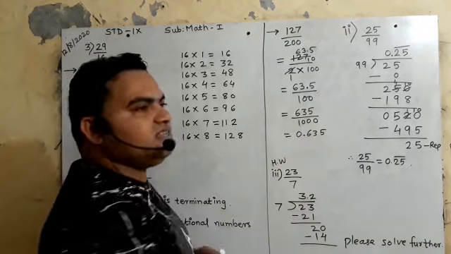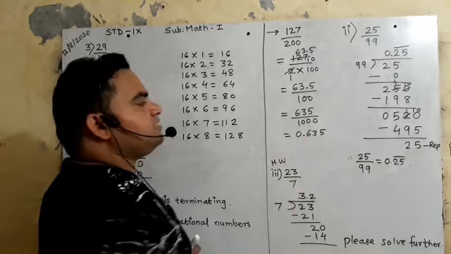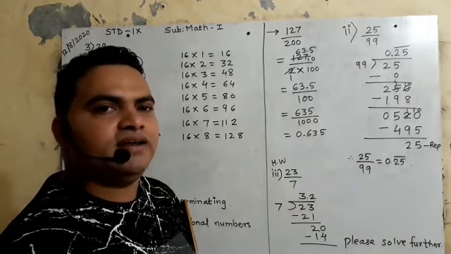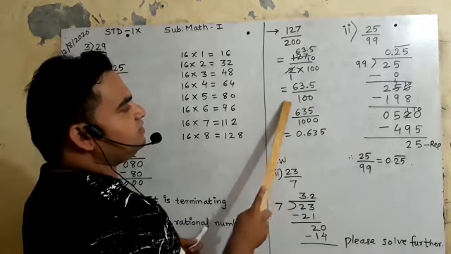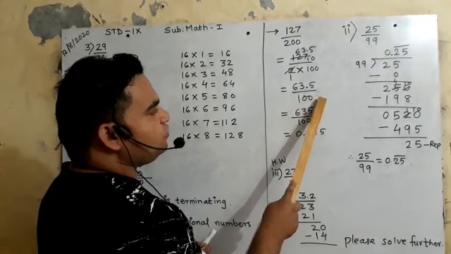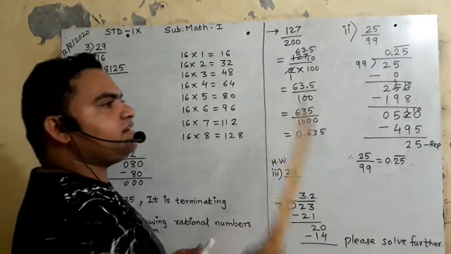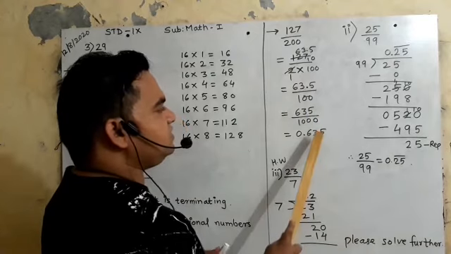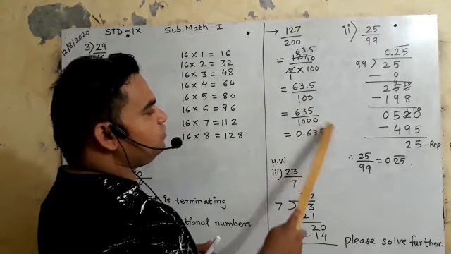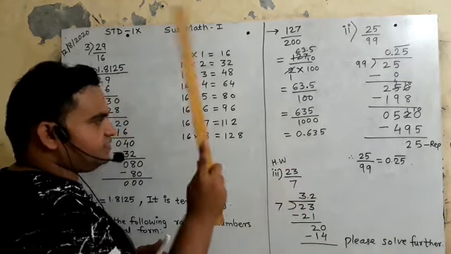1000 has how many zeros? 3. So 1, 2, 3 zeros. The decimal point will come after 3 digits. Is it clear? I hope you understood this. 63.5, ये पॉइंट आपने हटाया इसलिए 0 नीचे बढ़ गया, डिनोमिनेटर में 0 बढ़ गया, it means you had multiplied the denominator by 10. Okay, 10 has 1 zero, so now this is 1000 and this 1000 has 3 zeros, so the decimal point will come from here. यहां से 3 डिजिट के बाद decimal point will come.